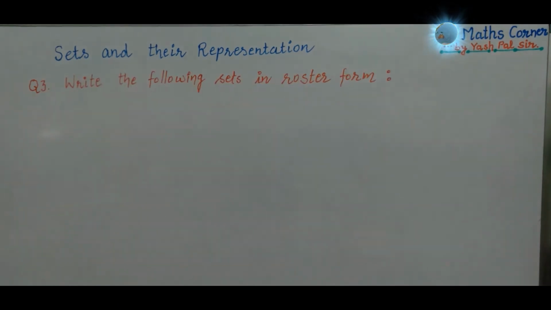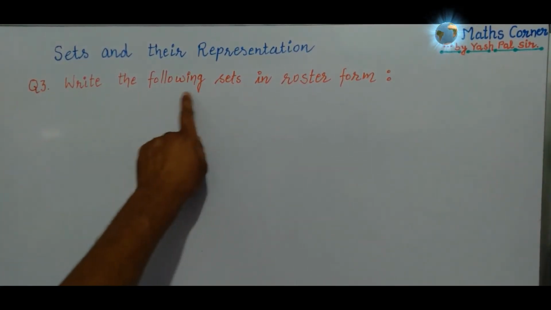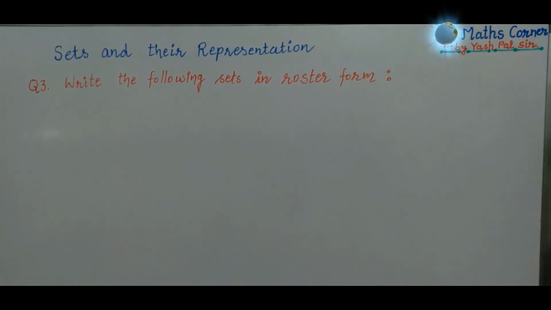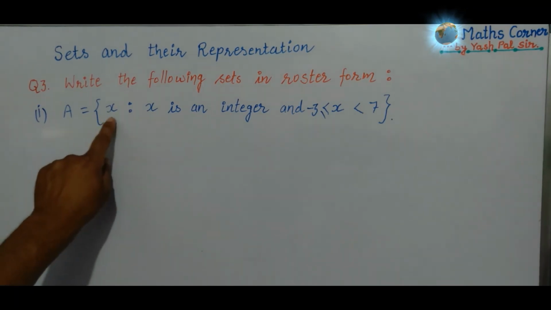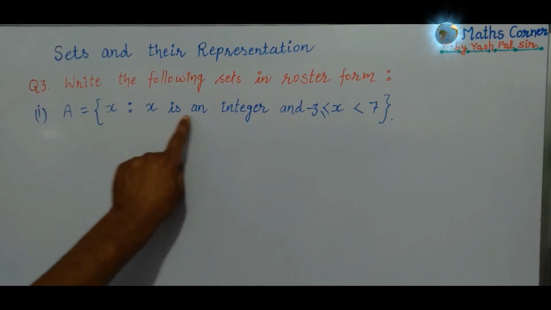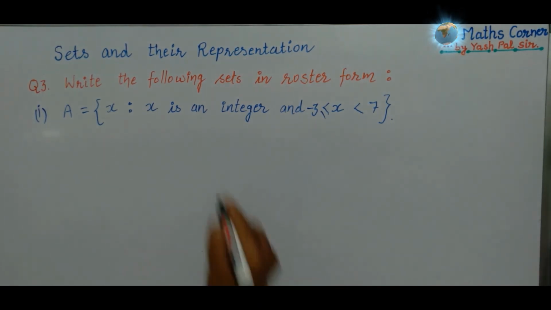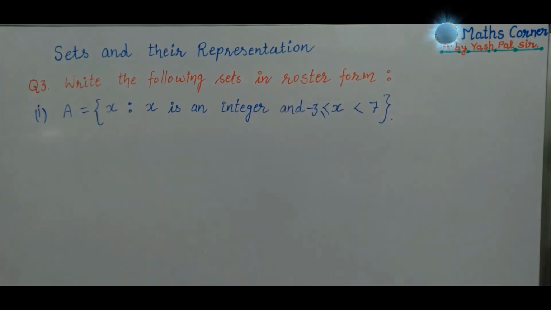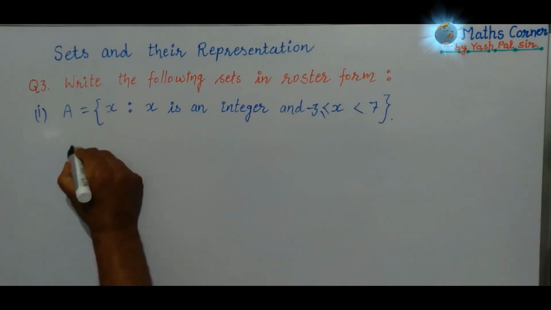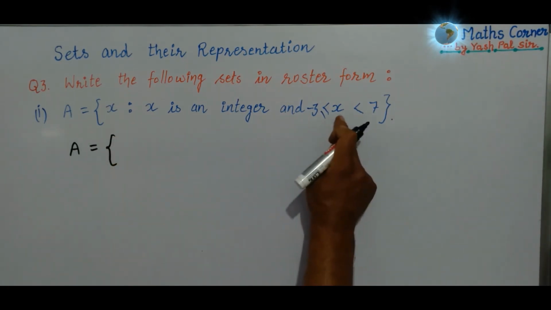Now we discuss question number 3. Write the following sets in roster form. The very first part is A is equal to x such that x is an integer and x is greater than or equal to -3 but less than 7. So how do we write this set builder form into roster form? We write this set as set A is equal to integers greater than or equal to -3.